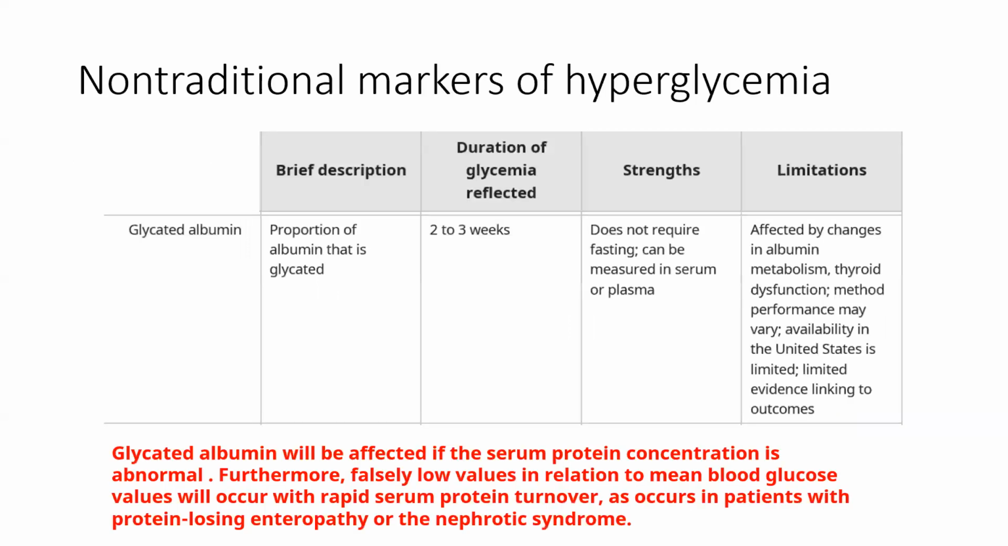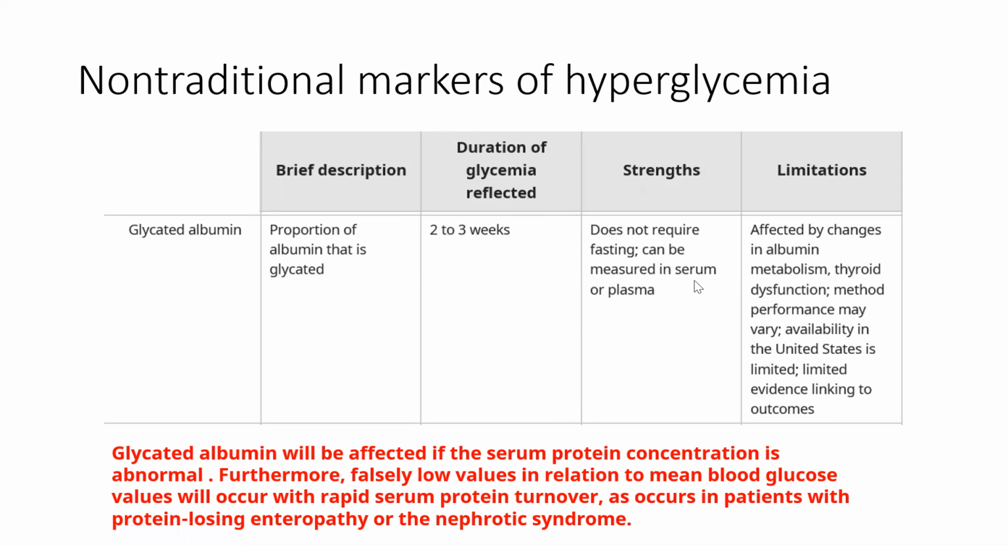So glycated albumin, first of all, is a non-traditional marker of hyperglycemia. It is the proportion of albumin that is glycated, and the duration of glycemia reflected by it is over a period of 2 to 3 weeks, which was the answer for this question. It does not require a fasting state to be taken in the sample